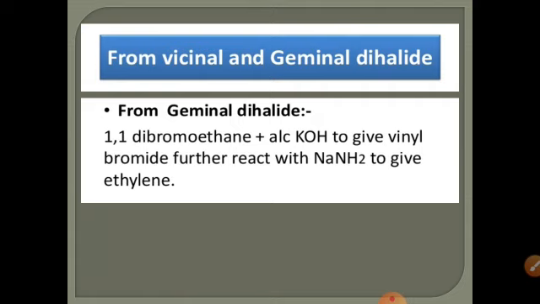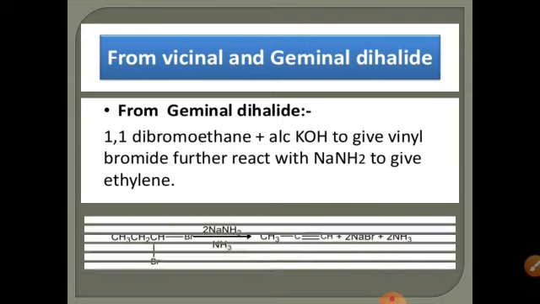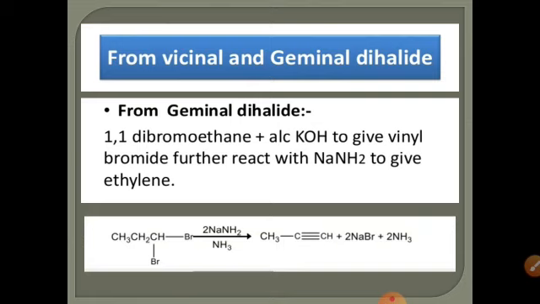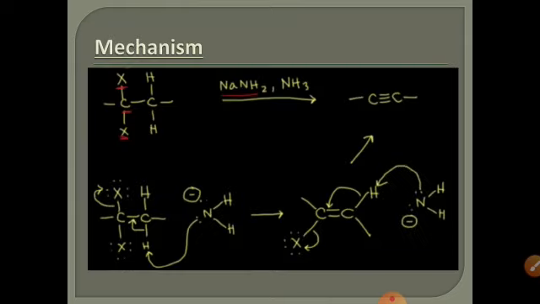If we use 1,1-dibromoethane, then ethyne is formed. And if we use 1,1-dibromopropane, then in the presence of sodium amide, it is converted into propyne. The mechanism is the same. If we have a geminal dihalide, where both the halogens are present on the same carbon, then in the presence of sodium amide or soda amide, it is converted into alkyne.